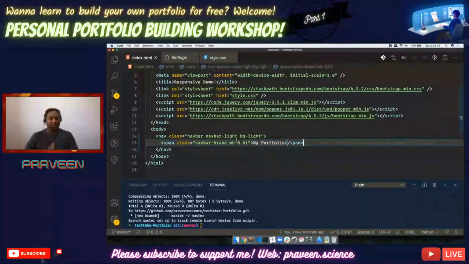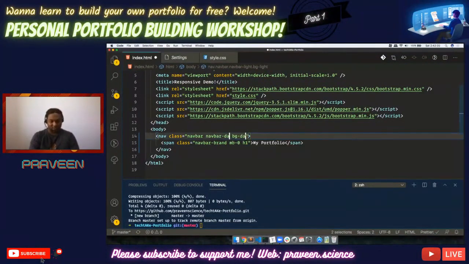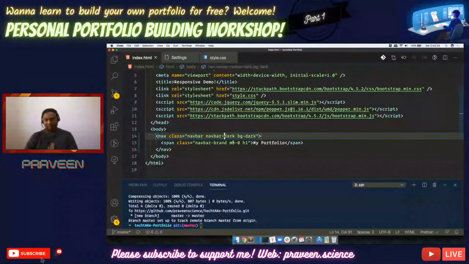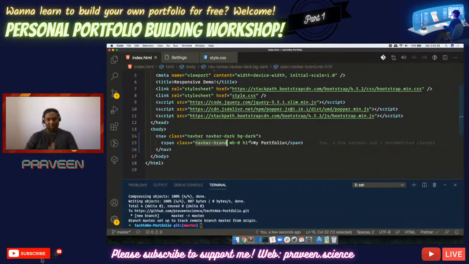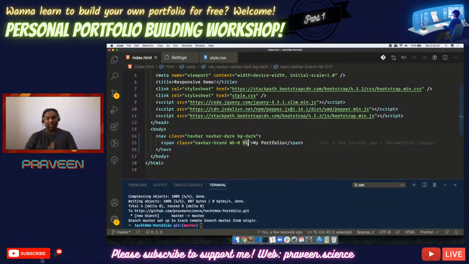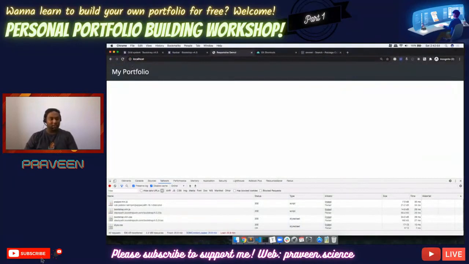Okay, so let's go with the dark color nav bar. So boom, we have got the dark nav bar. All we need to do is add a class called navbar, and then navbar-dark, then bg-dark. Then inside that, the first thing that we will write is the span with navbar-brand. What this navbar-brand does is it is going to be the real brand thing. And then we are giving the class of h1. So all the styles for a level 1 heading will be here. If you see here, it looks perfect.